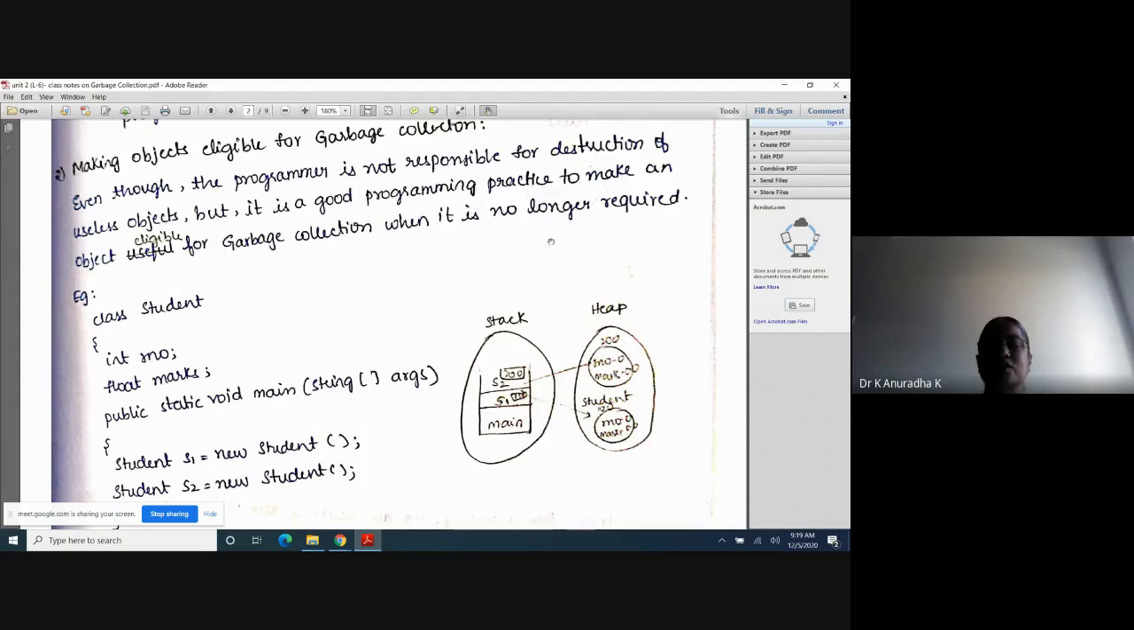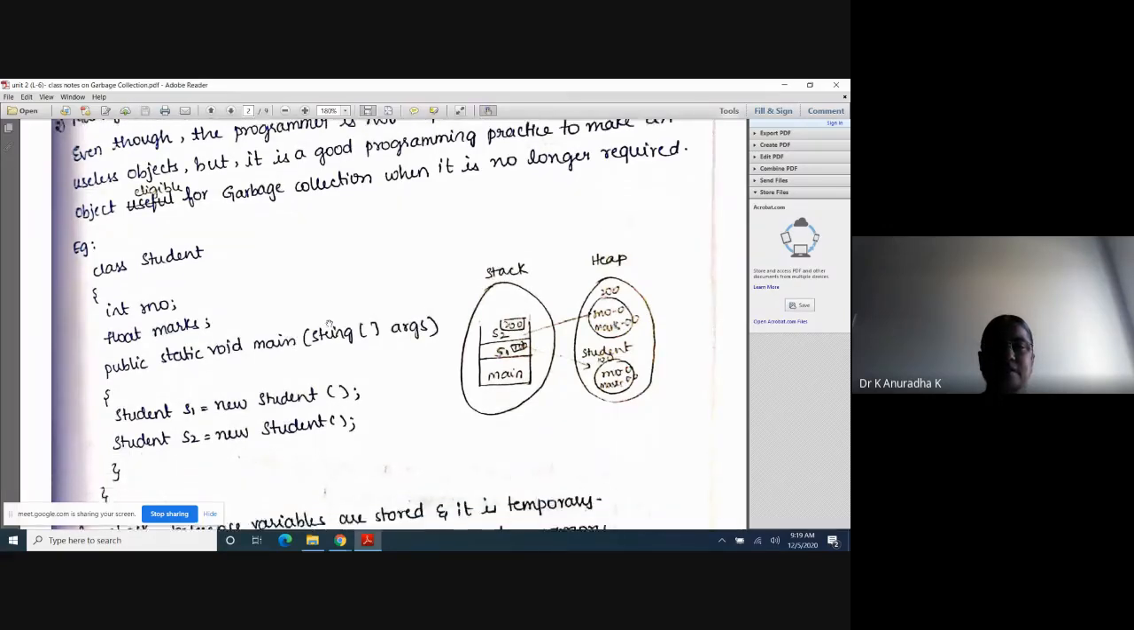Suppose you don't want to use one object in the rest of the program, and only in some part of the program you are using that object. After that, you don't want to use that object in the remaining part of the program. In that case, I can make the object eligible for garbage collection. So how do we make the object eligible for garbage collection? I will explain the concept.